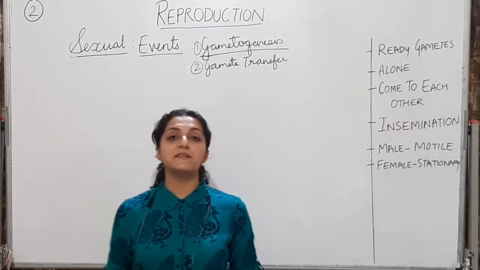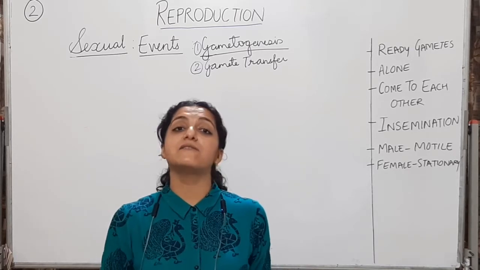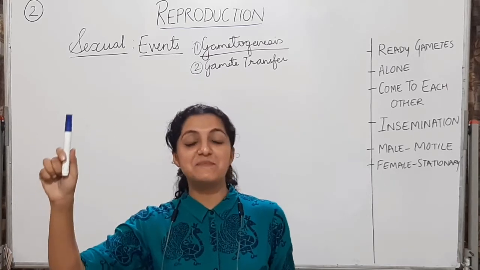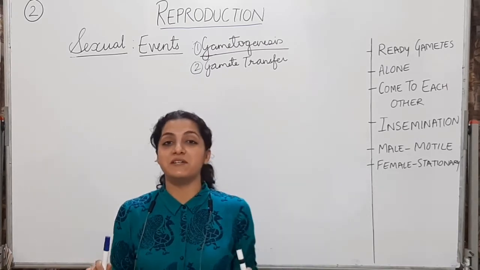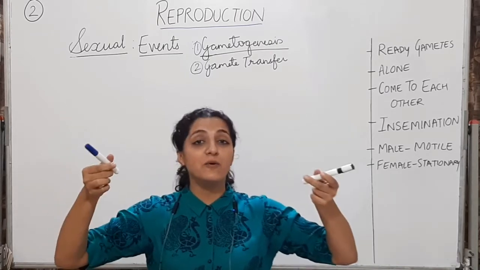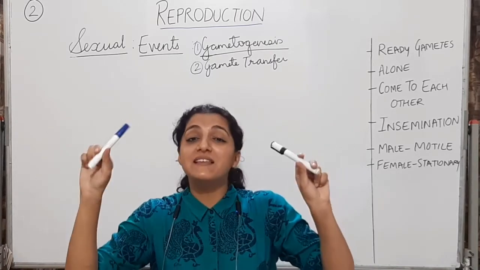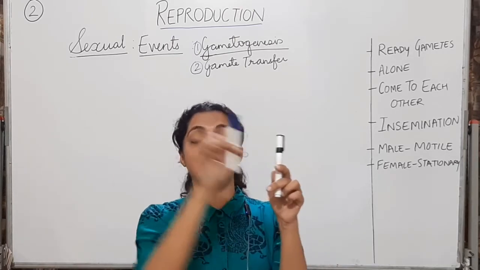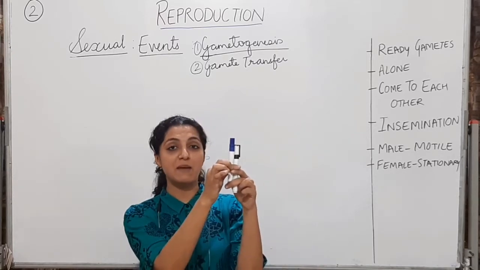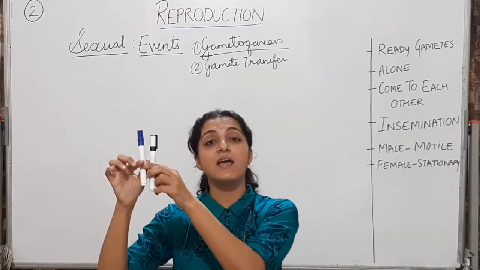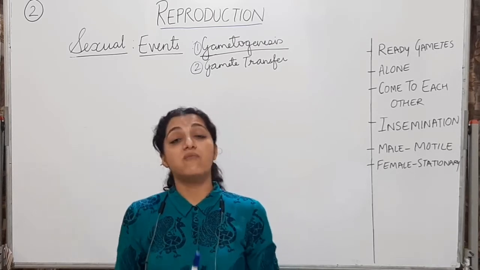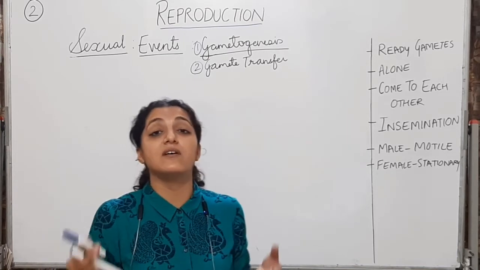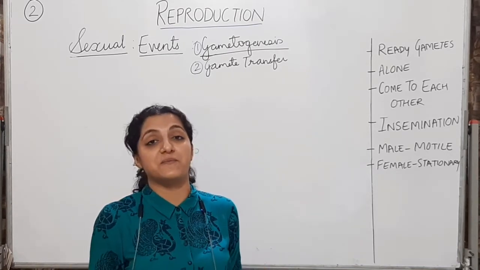So students, we have seen the process of gametogenesis, that is the formation of gametes, the production of gametes. Okay, a male individual made male gametes, a female individual made female gametes. What are these gametes going to do alone? Nothing. They cannot do anything alone. All right. So either of these have to come to the other. Either male gametes are transferred to the female, or female gametes are transferred to the male. It is important for the further and the most vital step of reproduction, that is fertilization. All right.